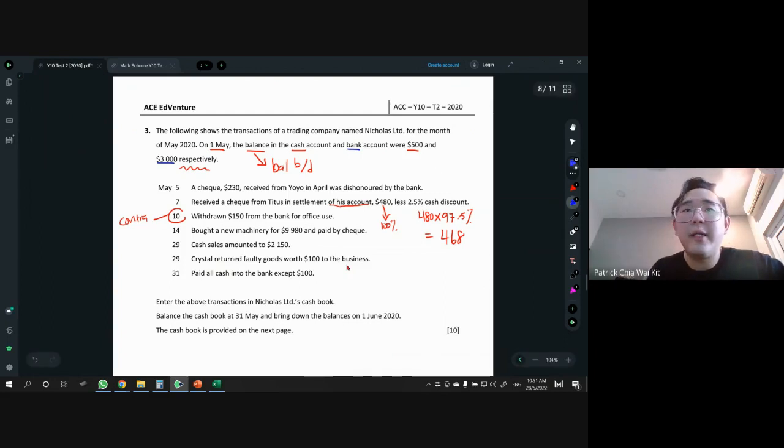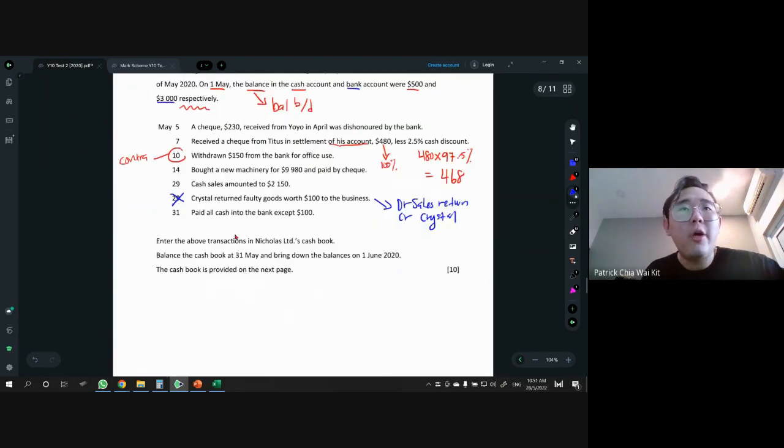So the double entry for this part, Crystal should be customer. So customer return goods to us is called sales return. So debit sales return. And who do we credit? Yep, we credit Crystal. So as you can see, in the double entry there's no cash, there's no bank. If there's no cash, no bank, then we don't record. This is just a trick to scam you guys. No need. All right, last one.